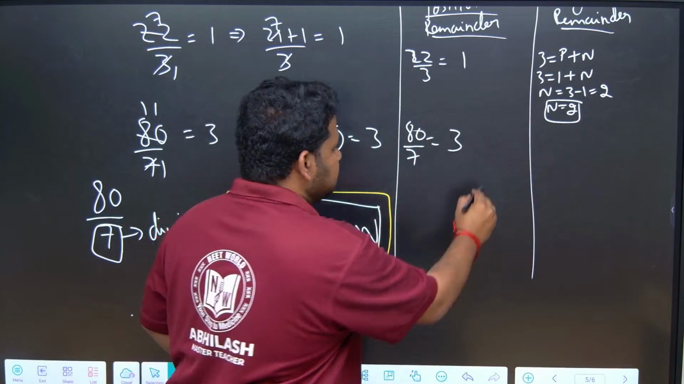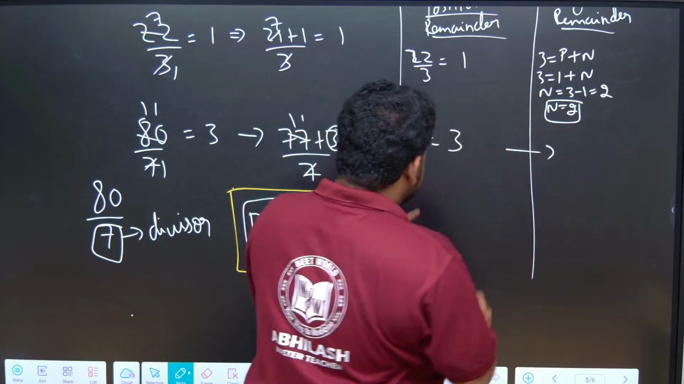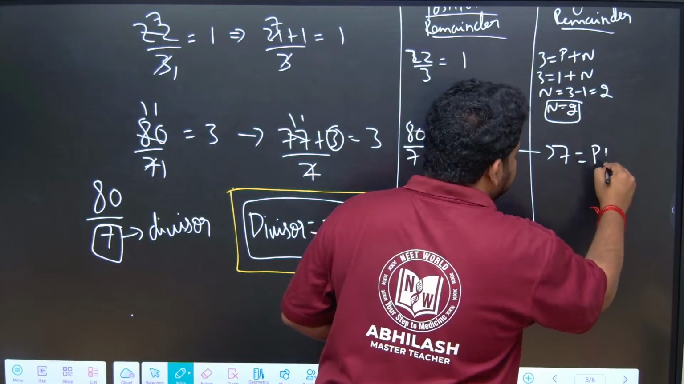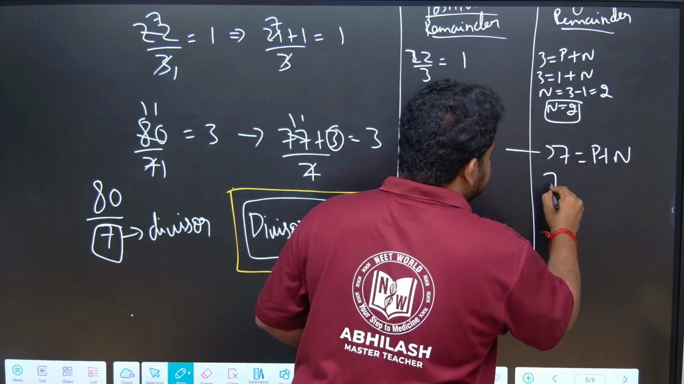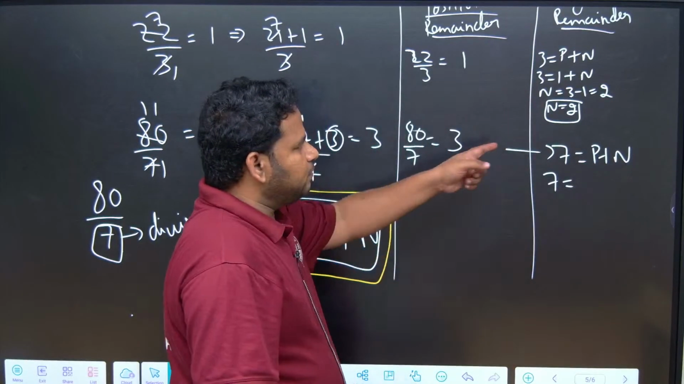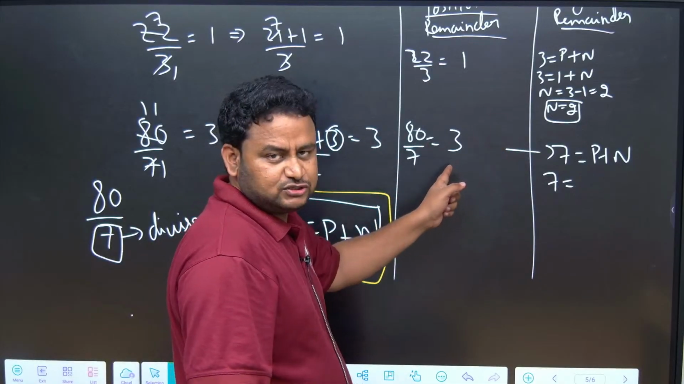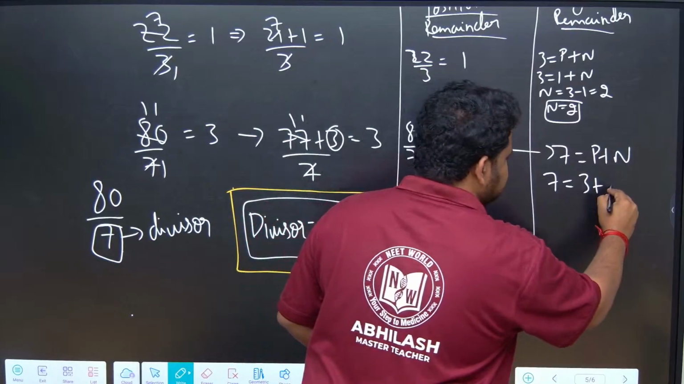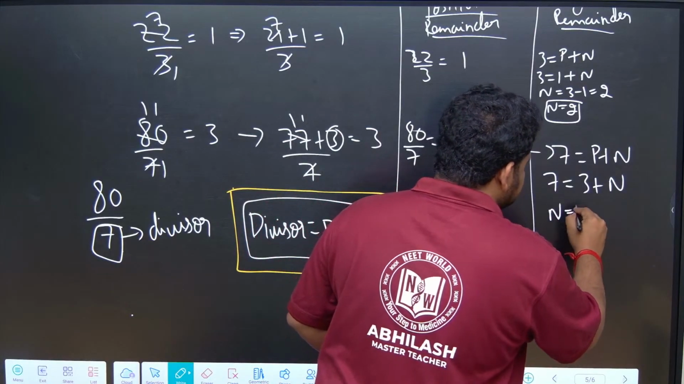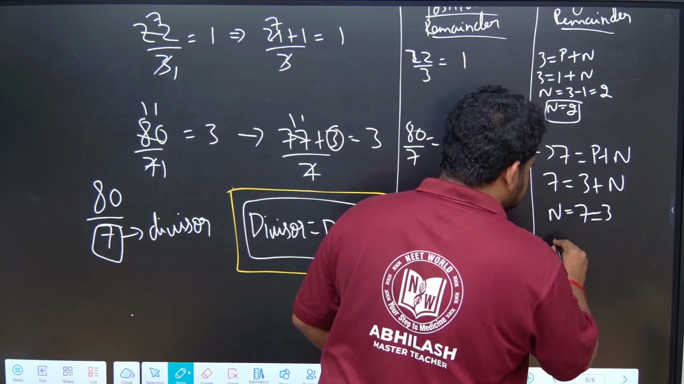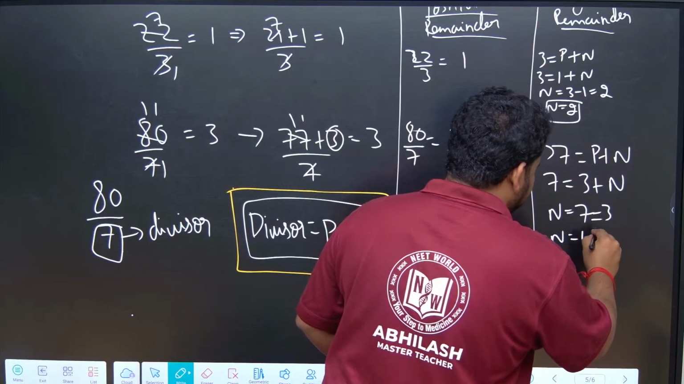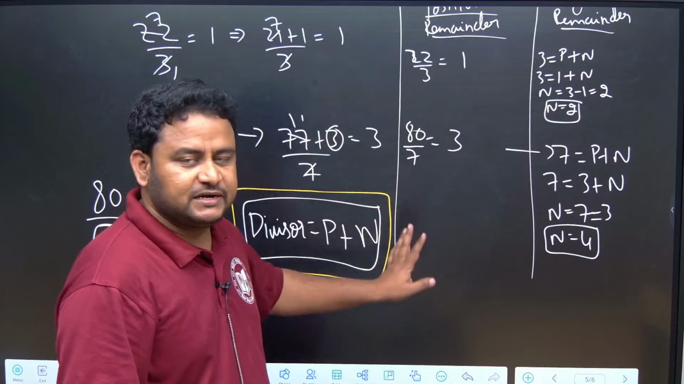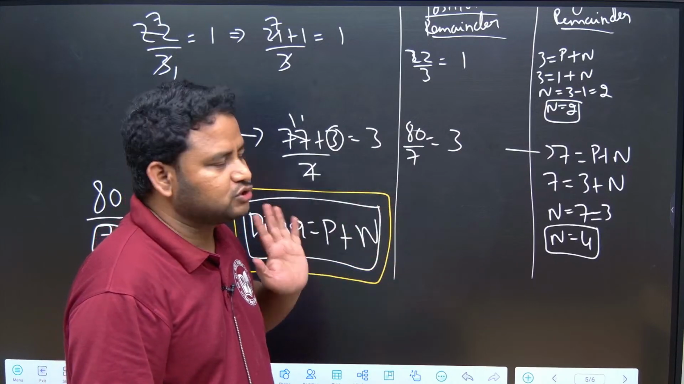What about this one? See here, the divisor is 7. So 7 is equal to positive remainder plus negative remainder. Positive remainder here is 3. What about negative remainder? We don't know, let us write it as n. So n is equal to 7 minus 3, that is equal to 4. So the negative remainder is 4. Like this we have to solve the questions.